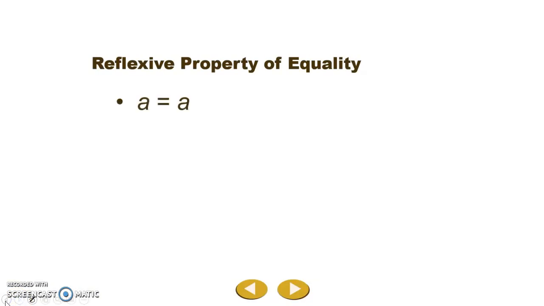The first property is called the reflexive property. The reflexive property of equality just says that whatever is on the left side of the equal sign equals whatever's on the right side of the equal sign. We saw that with 4 equals 4. You saw that when you were younger with things like 1 plus 1 equals 2. And now you're adding some variables. So 2a equals 16. The reflexive property says that whatever is on one side is the same as the other side. If we do anything to the left side, we have to do the same thing to the right side to keep that balanced, to keep it equal.